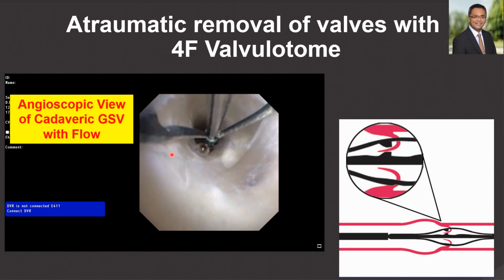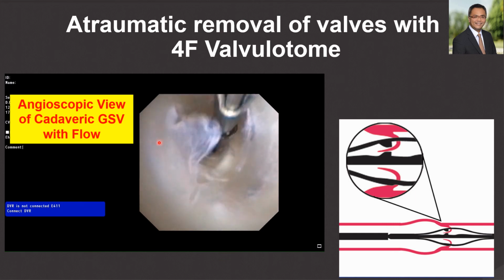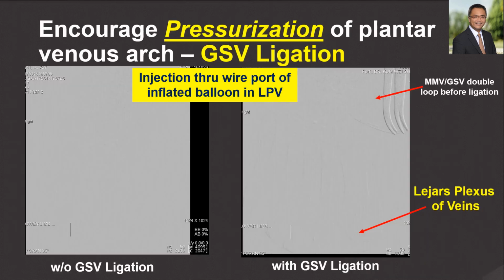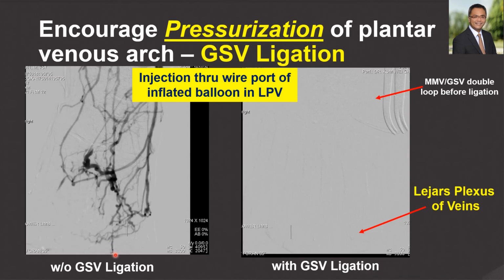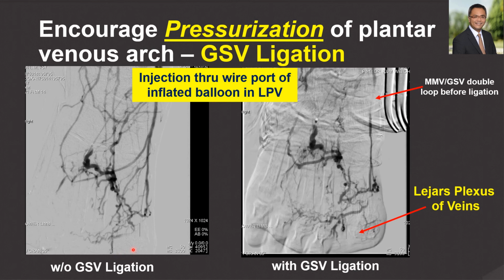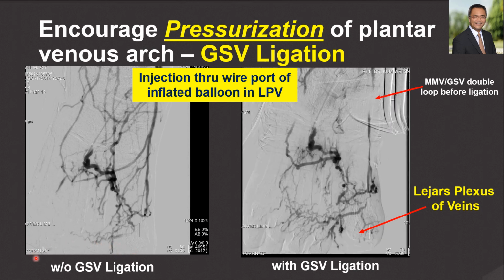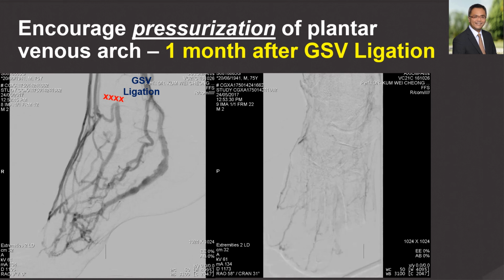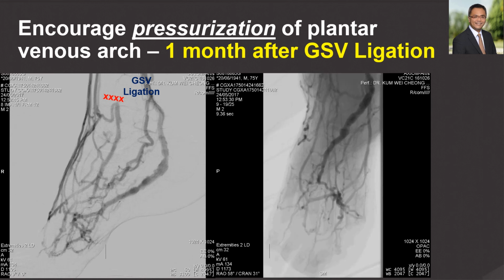This can be achieved atraumatically using a forward cutting valvulotome as seen in this cadaveric angioscope. Other measures include ligation of the great saphenous vein or embolization if appropriate. In this case, with great saphenous vein ligation, forward flow to the Lejar's plexus of veins is visualized. Flow and pressurization is improved 1 month after great saphenous vein ligation as seen in this case.